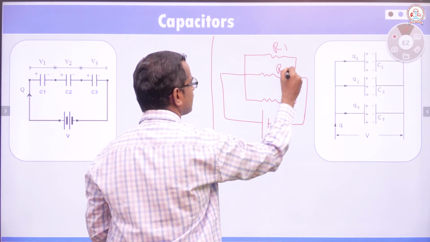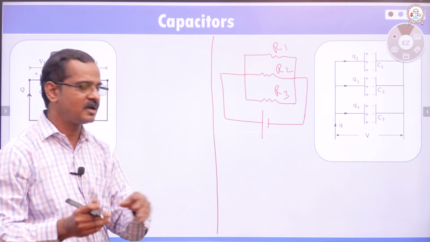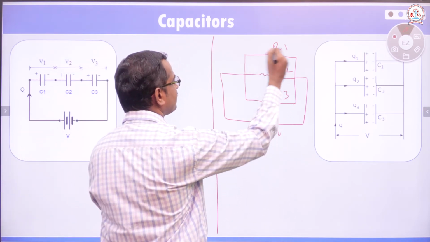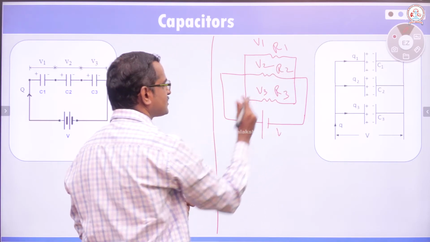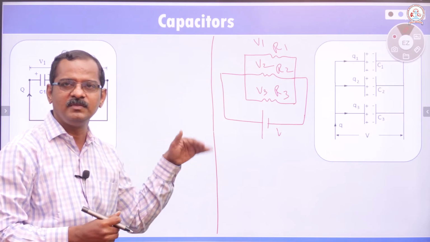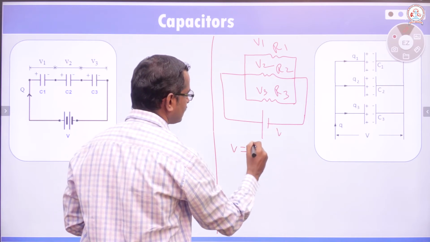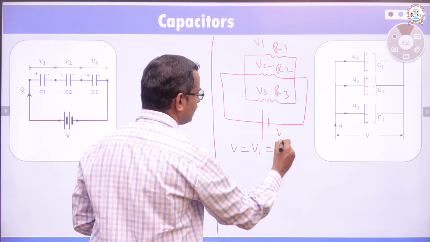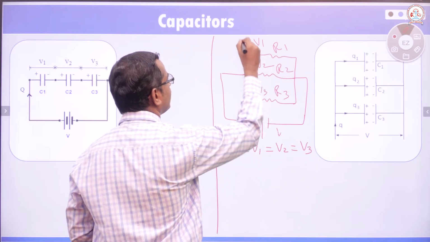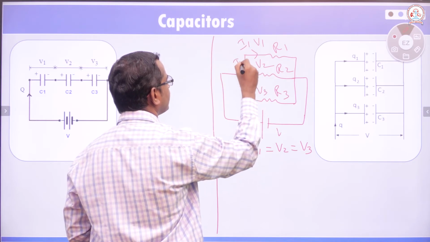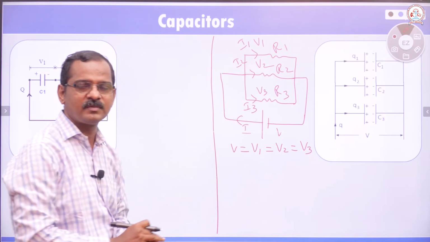R1 is the first resistor, R2 is the second resistor, R3 is the third resistor. R1, R2 and R3 are connected in parallel to a common potential V. Then the potential difference across R1 will be V1, across R2 will be V2, across R3 will be V3, and all will be equal because they are connected in parallel. So V is equal to V1, equal to V2, equal to V3. For the charge flowing through these, we can take current I1, I2 and I3, where current I is the current drawn from the battery.